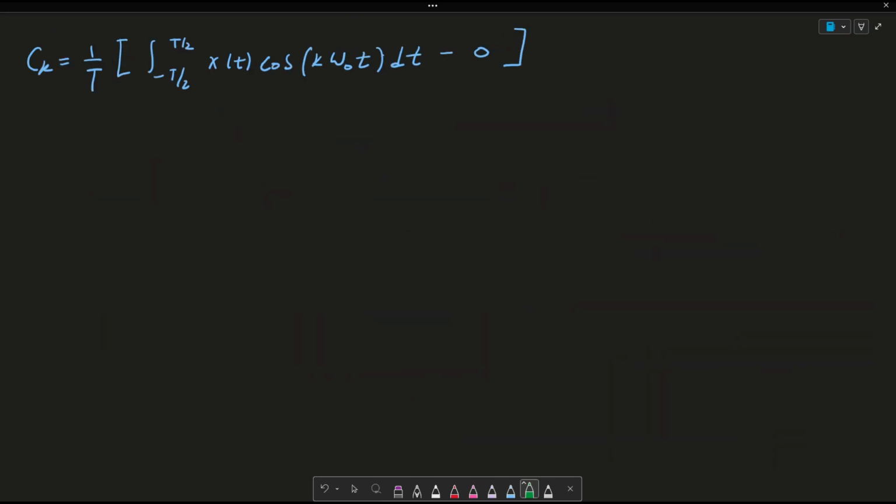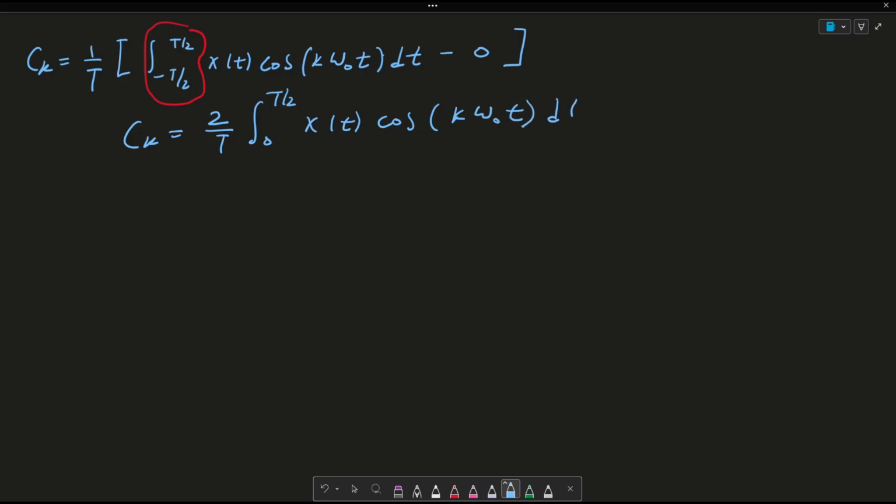So then I went ahead and rewrote ck. Again, it's 1 over T times this integral of minus T over 2 to T over 2, x of t cosine k omega naught t dt, minus 0. So what I'm going to do is rewrite ck instead of the full period. I'm going to write it as half of the period and pull out a 2. So ck is equal to 2 over T integral from 0 to T over 2 x of t cosine k omega naught t dt.